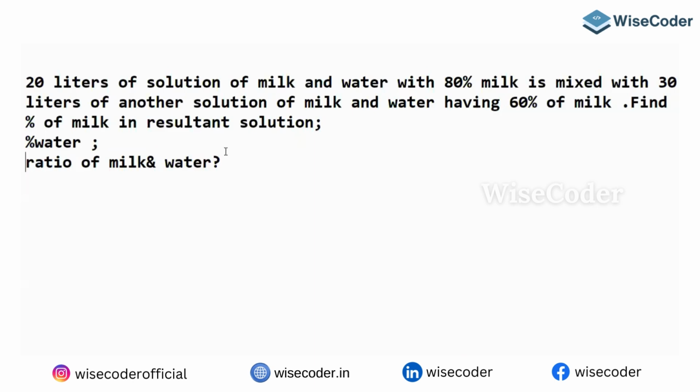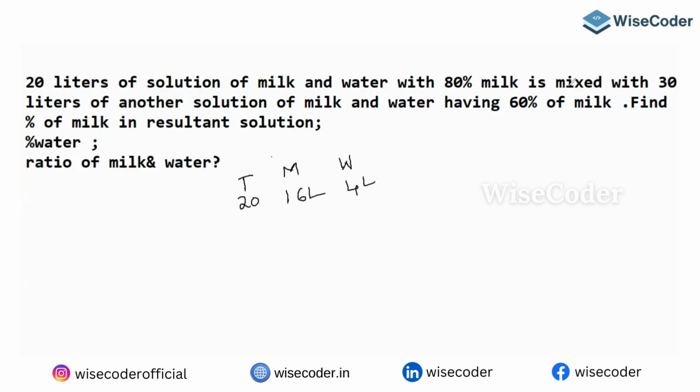Let's see this point. 20 liters, the total solution is 20. There is milk and water, 80% of milk. In this 80%, it is 16 liters of milk, so 16 liters of milk and 4 liters of water.